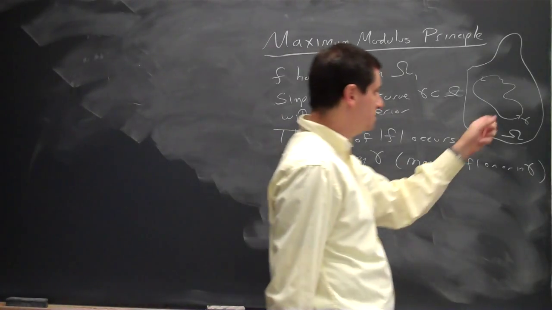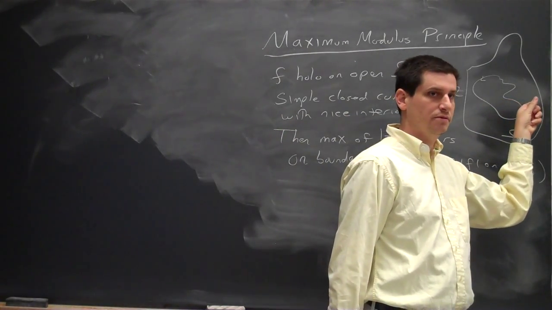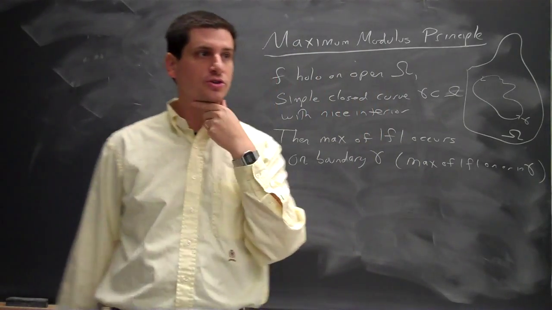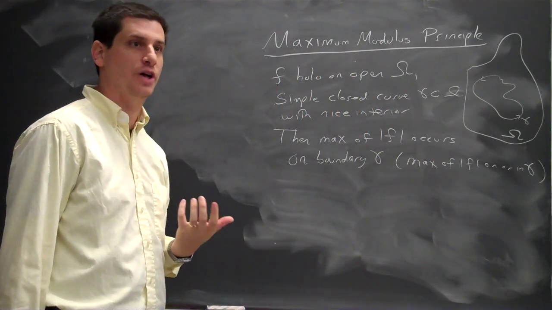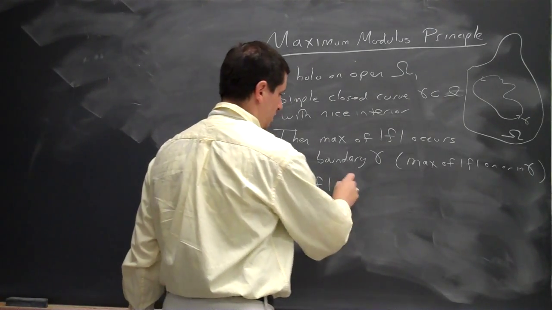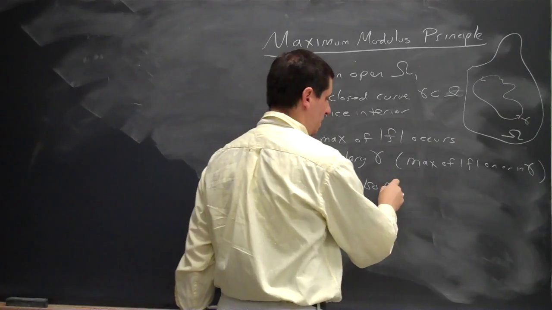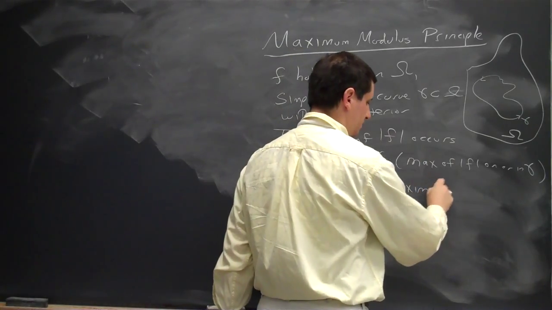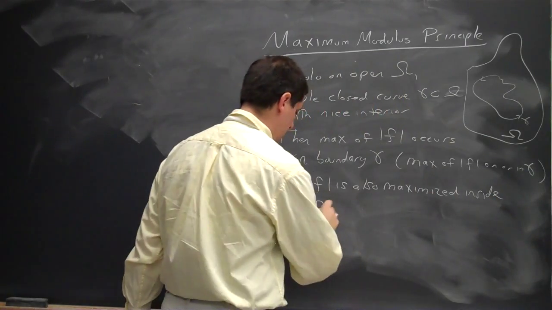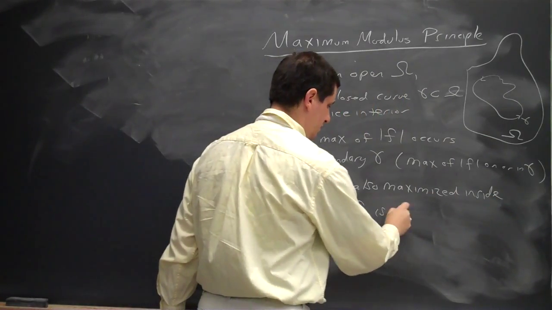Could it also occur inside? Yes. And in fact, we'll see that the only way it can also occur inside is if the function's constant. If f is also maximized inside, then f is a constant.